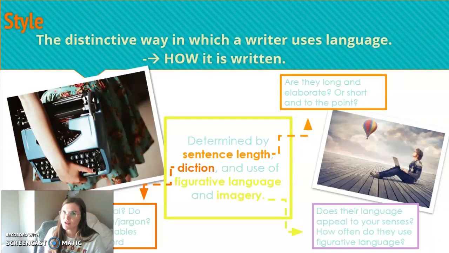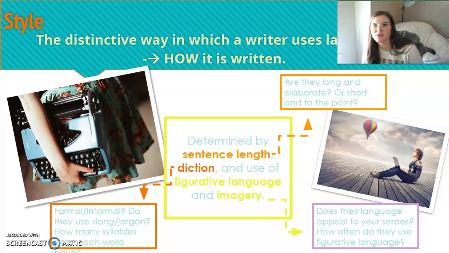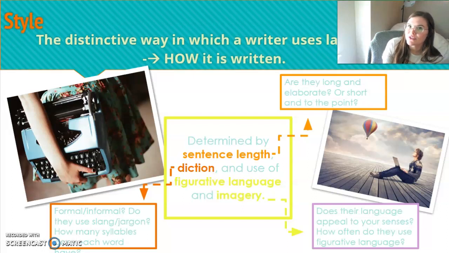Next is style. There's not a really good place for me to put my camera. That is okay. This is the distinctive way in which a writer uses language. This is the author's style. You'll hear teachers say that a lot. This is determined by the sentence length, their diction. Do they have formal or informal words that they're using? Their use of figurative language, imagery, just a little bit of everything that we have covered so far.